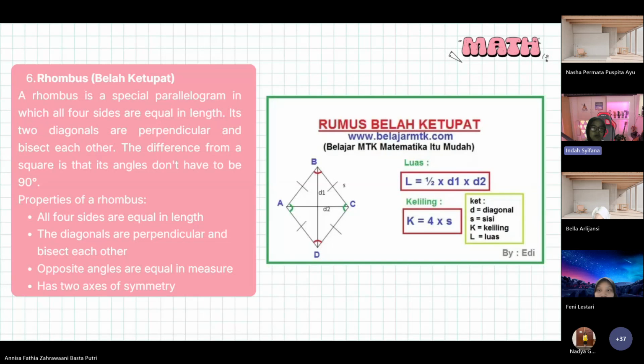Properties of a rhombus. One, all four sides are equal in length. Two, the diagonals are perpendicular and bisect each other. Three, opposite angles are equal in measure, and the rhombus has two axes of symmetry. For area, one half multiplied by diagonal one multiplied by diagonal two, and for perimeter, 4 multiplied by side. Next.